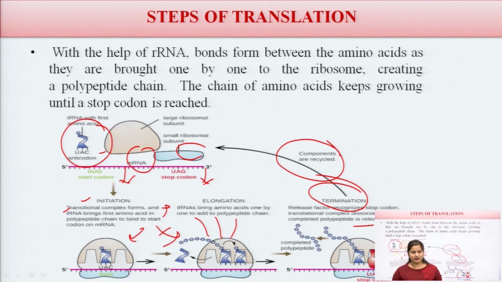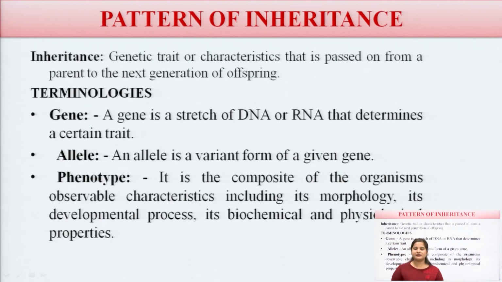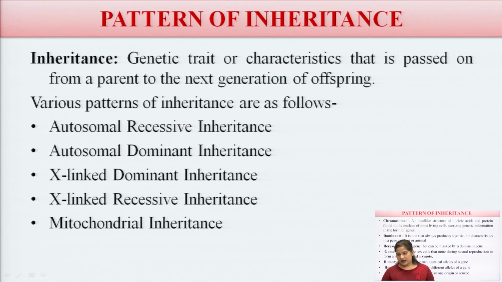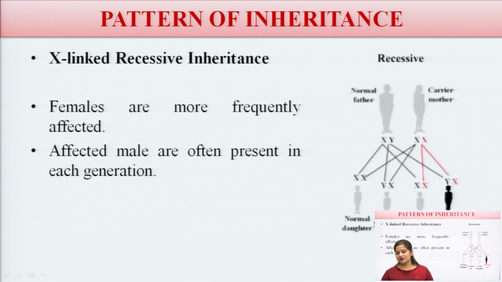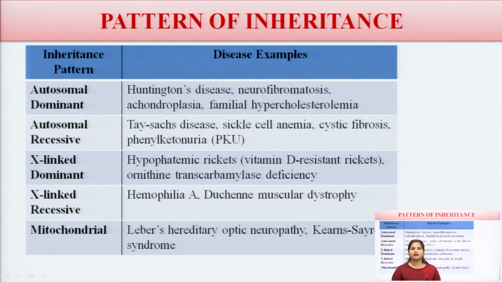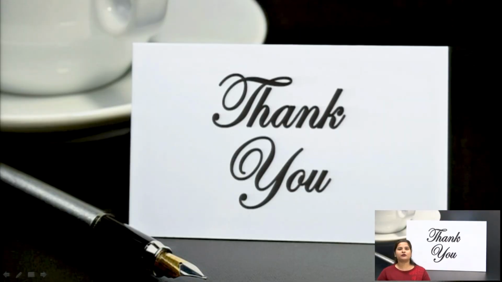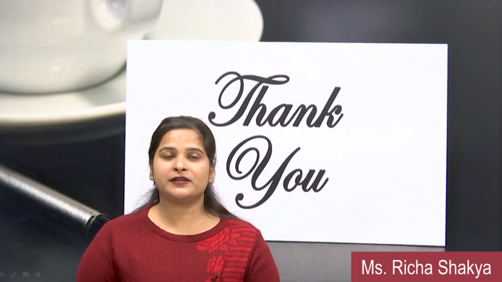And in the translation phase, there is the process of initiation, where the codons start, and this process continues until the stop codon occurs. So there are 3 phases: initiation, elongation and termination. Then there are some patterns of inheritance. Here we discussed some terminologies and some diseases which are related with the patterns of inheritance. So, this is all about the patterns of inheritance.